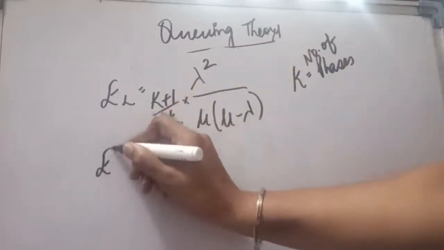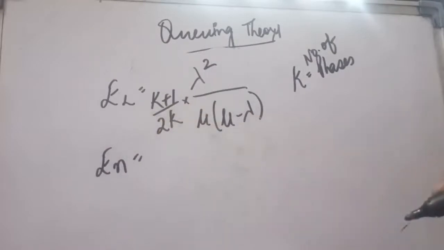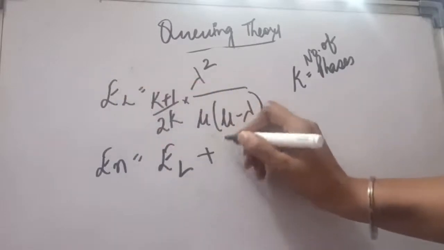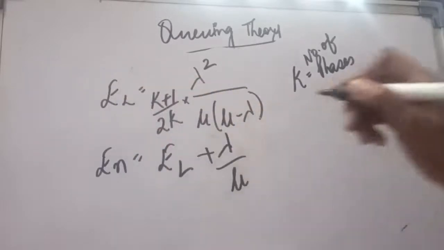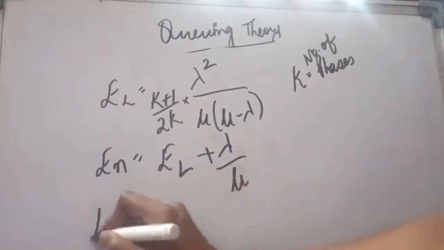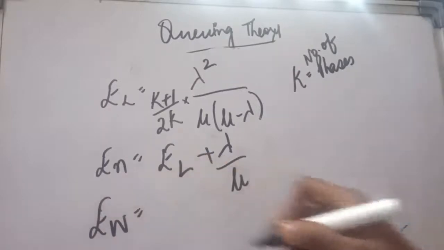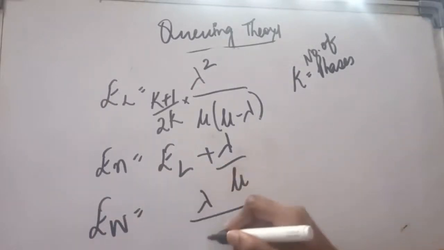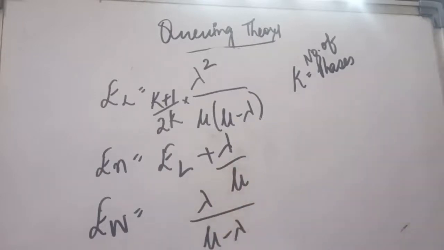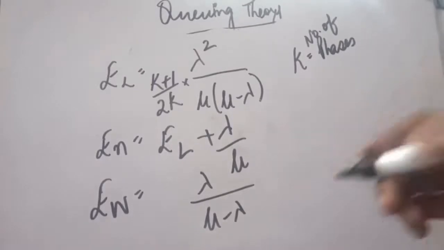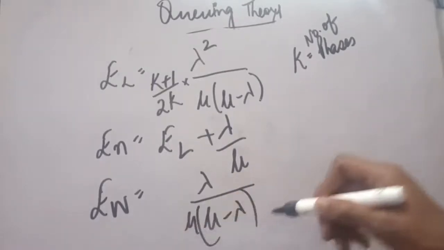Now, like earlier, we have done the number of customers in the system. The formula is very simple here: EL, that we calculated from the first point, plus lambda upon mu. So like this you can easily learn it. Next is the expected waiting time in the queue, that is EW. If you remember, the formula was lambda divided by mu minus lambda, with mu outside also.